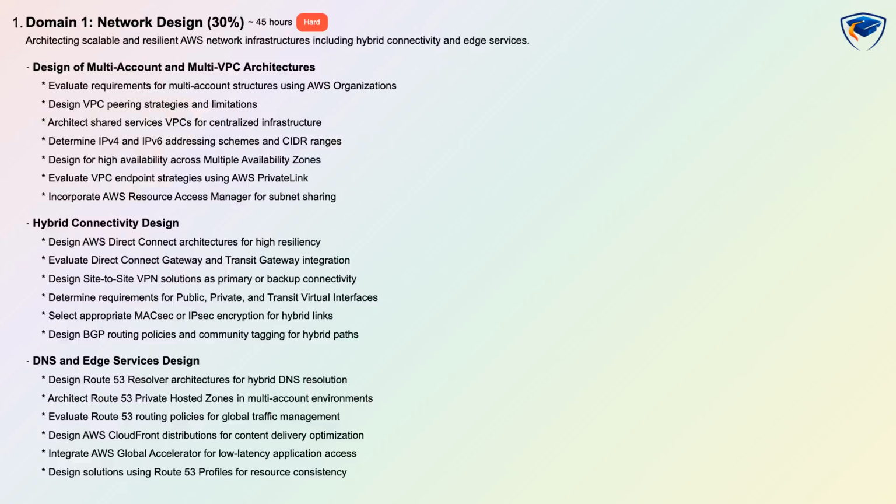Finally, learn DNS and edge services such as Route 53 Resolver and private hosted zones in multi-account setups, Route 53 routing policies for global traffic, CloudFront distributions for content optimization, and integration with AWS Global Accelerator and Route 53 profiles for consistent resource resolution.